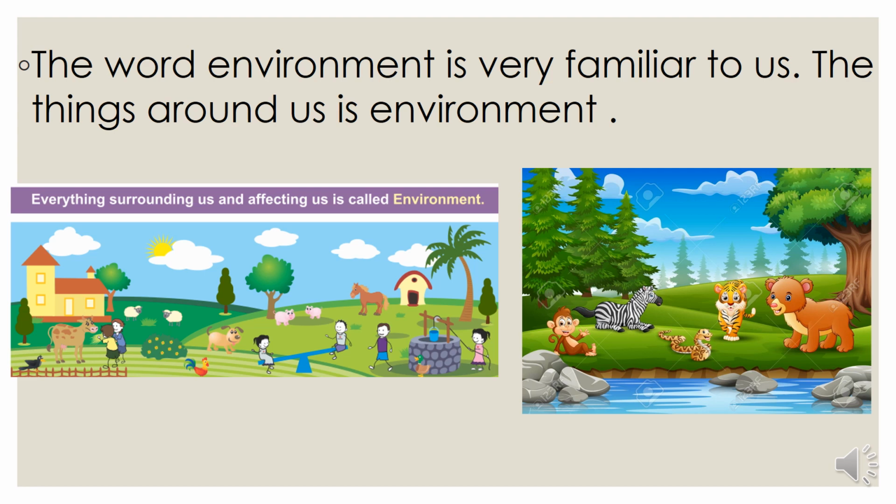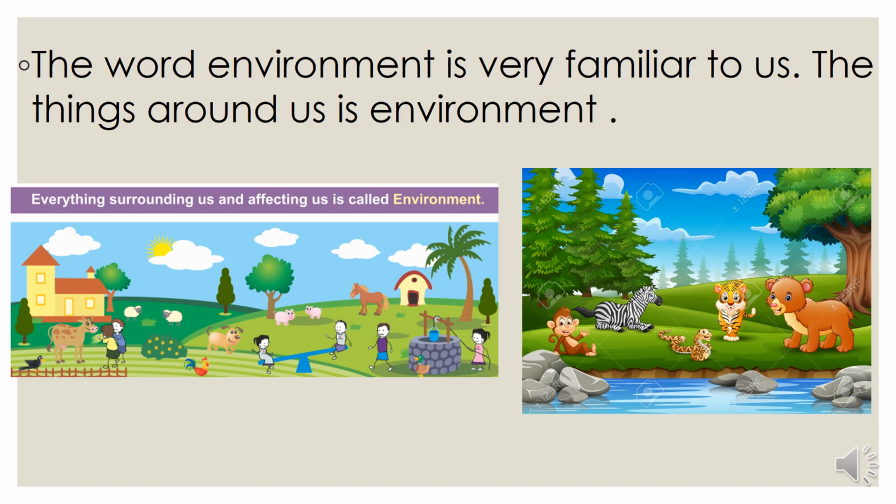I have shown you another picture. In that picture we see a few animals, water, sky, and trees. So all these things are part of our environment. So we can define environment as everything surrounding us and affecting us. In Kannada, for environment we call it as